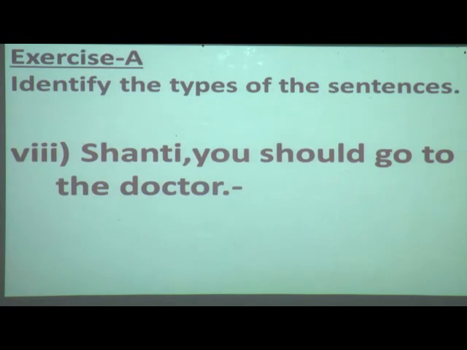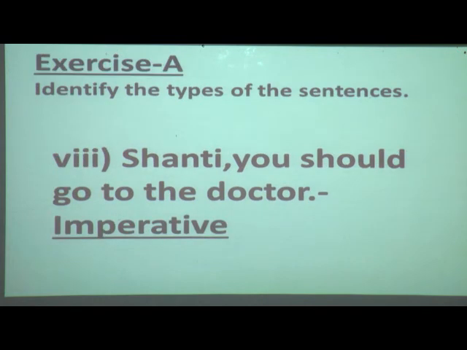Eighth, Shanti, you should go to the doctor. Now, this is also a command or request, we can say. So, it is an imperative sentence. Write there IMP.